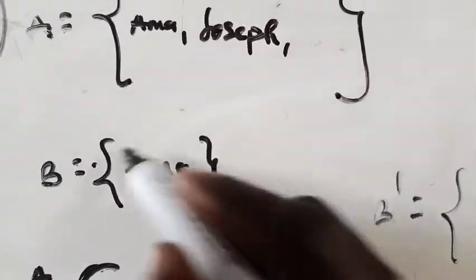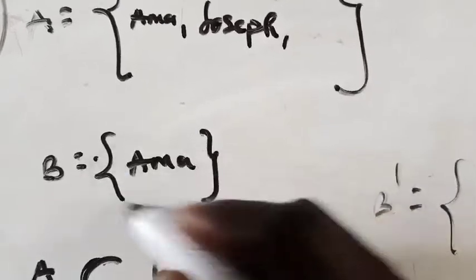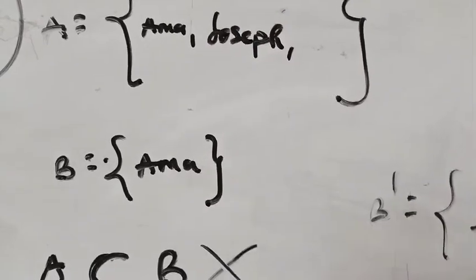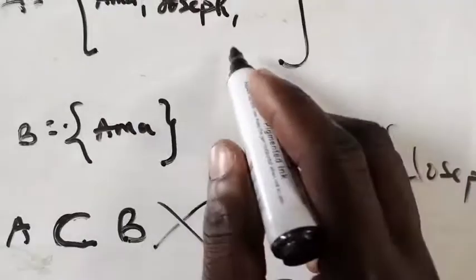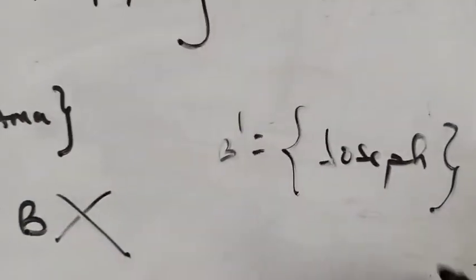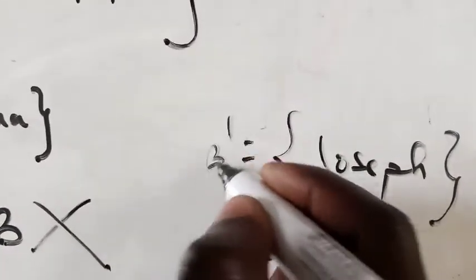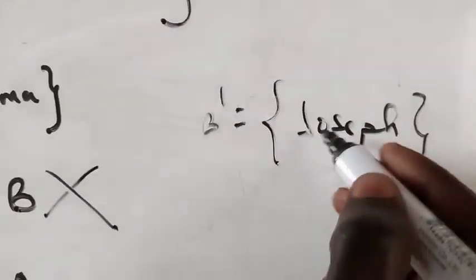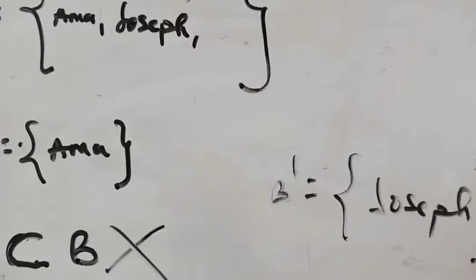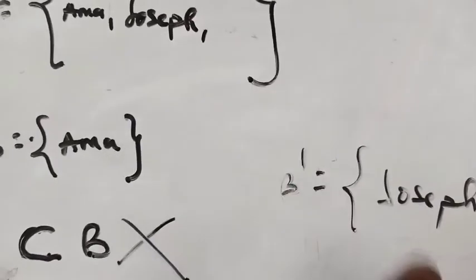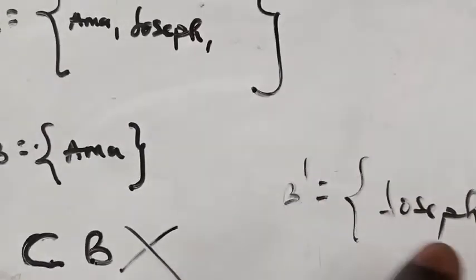Let's say this is your room. You are the only person in this room. Anybody that is not in your room, but that person is in the house. Of course, let's say you are only two guys in that house. If Joseph is not in your room, then it means that Joseph is your complement. So you say B complement, this is just the notation. So B complement is Joseph. Does it make sense? If you have any issue, now let's see how to apply this concept in a mathematical field.